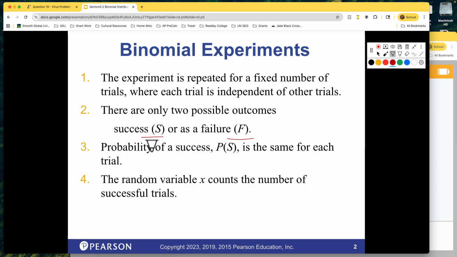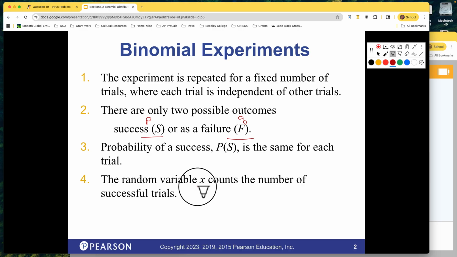Usually we label the success with a little p, and the failure we label with a little q, which, p's and q's, right? Mind your p's and q's. Since there are only 2 things that can happen, like chance of rain, if there's a 70% chance of rain, what's the chance of it not raining? 30%, right? So they have to add to 100% when we add them together. The probability of a success does not change with each trial. That's what makes it binomial. If it's changing, then it's a different thing and we can't deal with it.